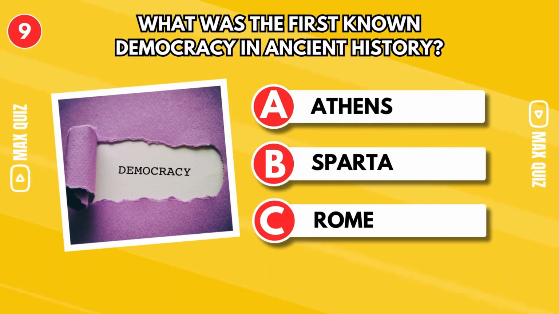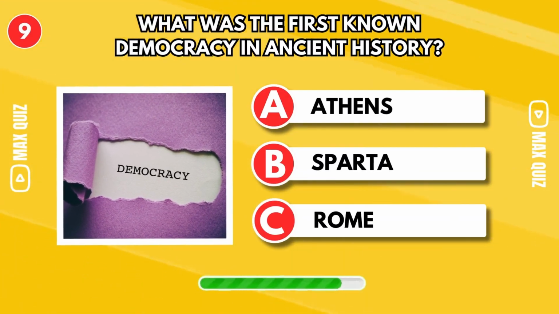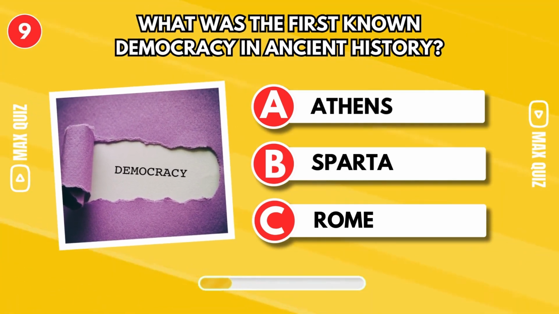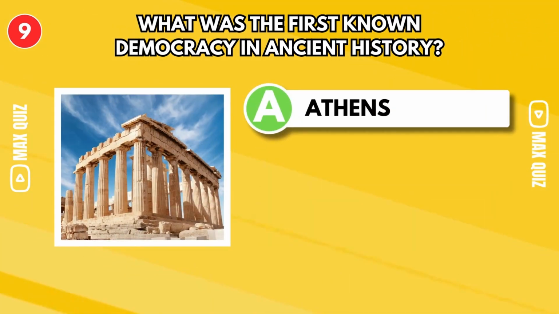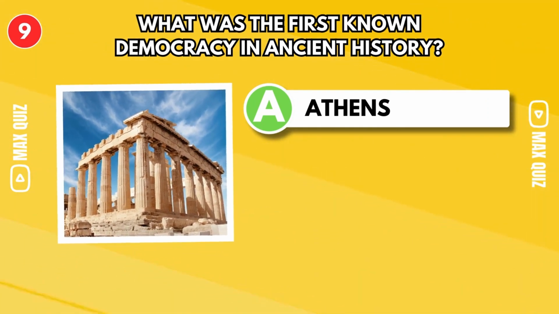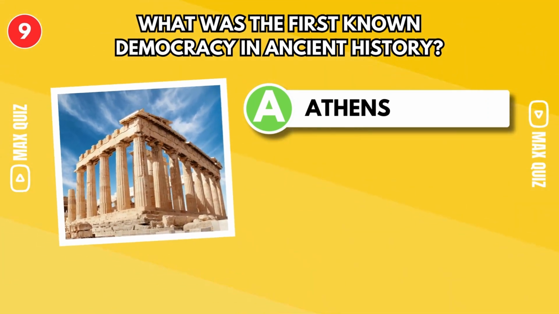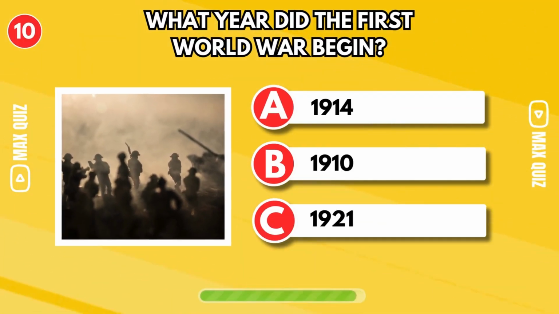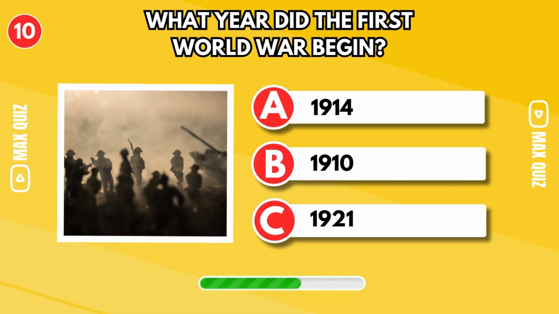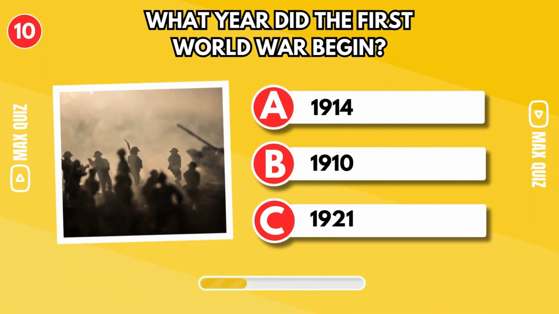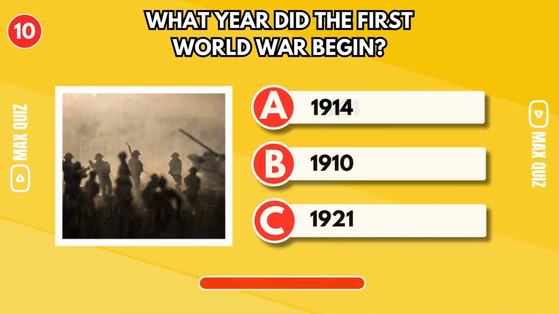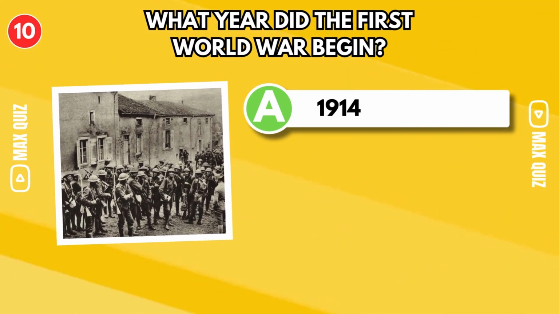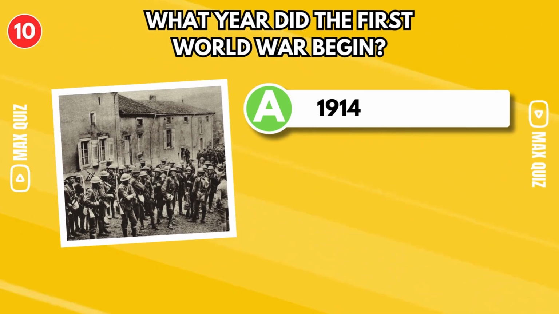What was the first known democracy in ancient history? Athens. This democracy developed in the Greek city-state of Athens between the 4th and 5th centuries BC. What year did the First World War begin? It was in 1914. The First World War began in 1914 and ended in 1918.